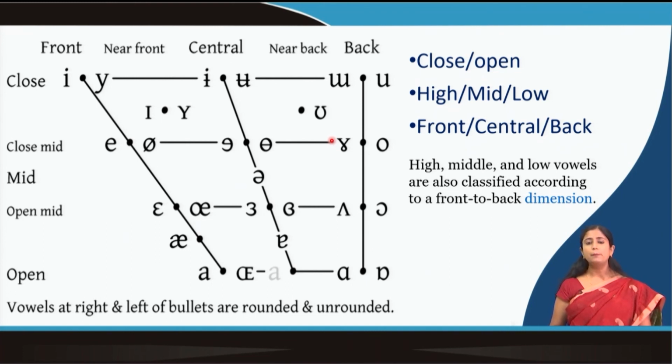When I am saying ah, my mouth is totally open. That is why it is called an open vowel. But vowels where we do not need to open our mouth so much are called closed vowels. So, you have sounds like E, and this last one, ah, is the open vowel.